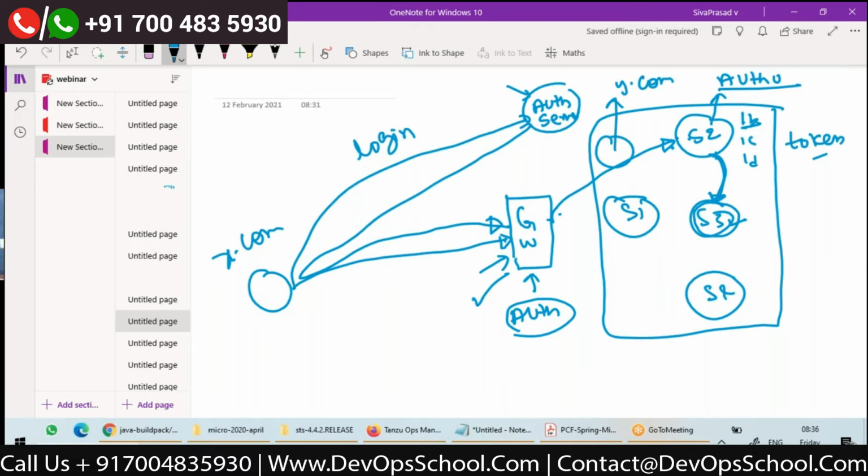So if a web application or even REST APIs, if x.com domain is making a call to y.com domain, by default the browsers will not allow x.com domain JavaScript to call y.com. So there is a specification, CORS, cross origin resource sharing, where we can just do it in a configuration: allow the calls from x.com, allow the calls from a.com. So if we just configure, then only cross origin resource sharing will be allowed. So the calls coming from x.com and a.com only will be allowed. Others will be rejected by this REST APIs.